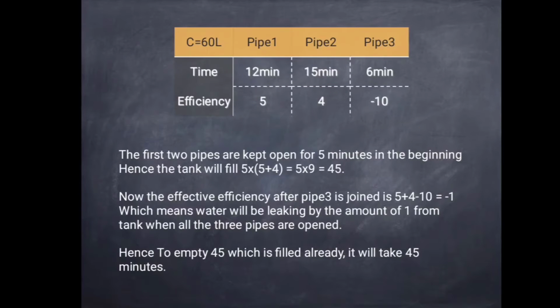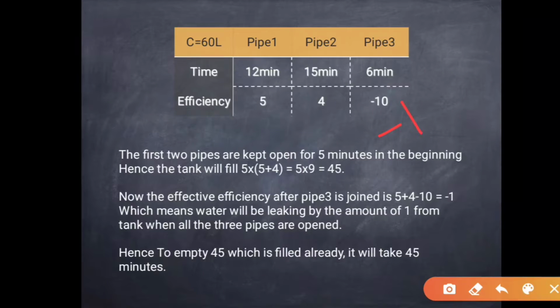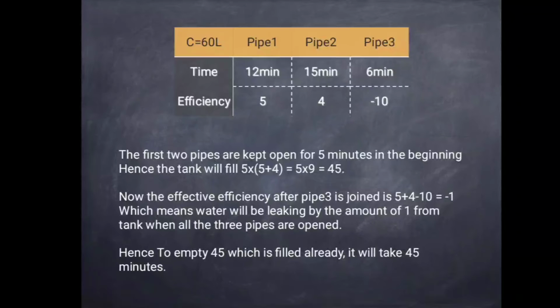Now, after pipe 1 and pipe 2 fill 45 liters in the tank, pipe 3 is also opened, which means the effective thing that happens in the cistern is that in each minute it will leak 1 liter. How? Because 5 plus 4 minus 10 is equal to minus 1, which means after pipe 3 also joins, the cistern will be emptied by 1 liter in each minute.